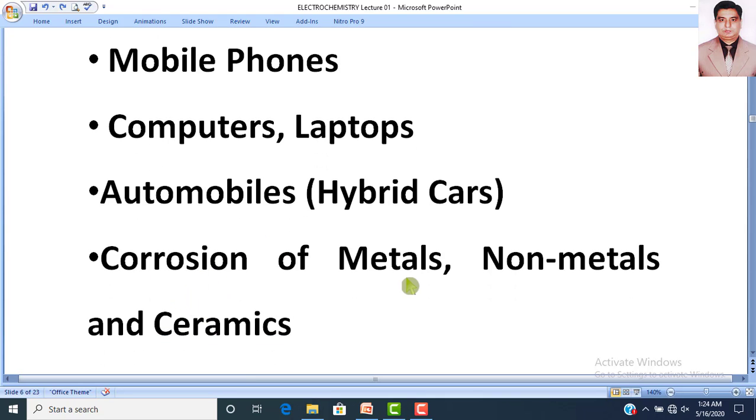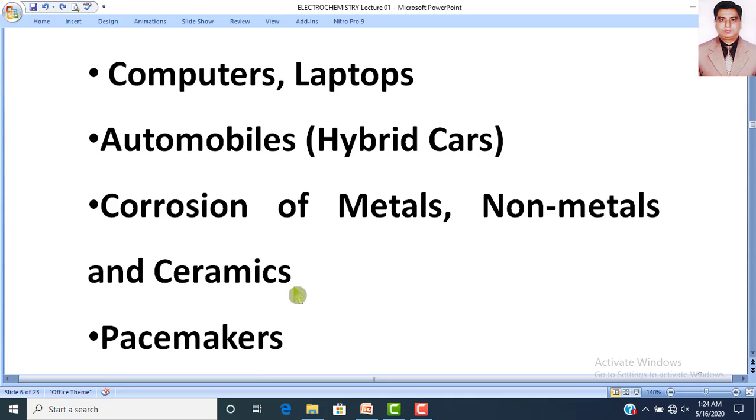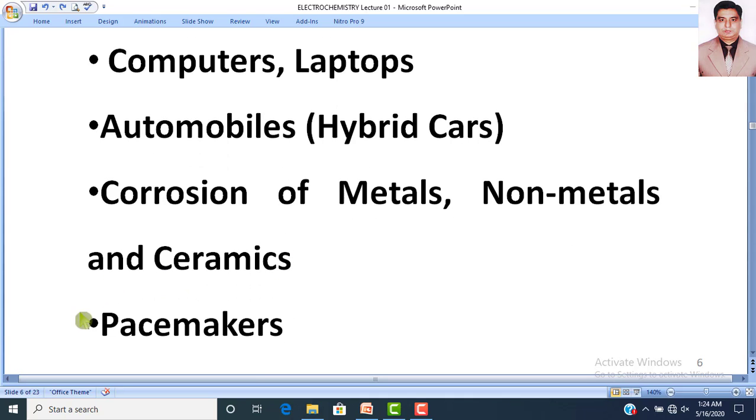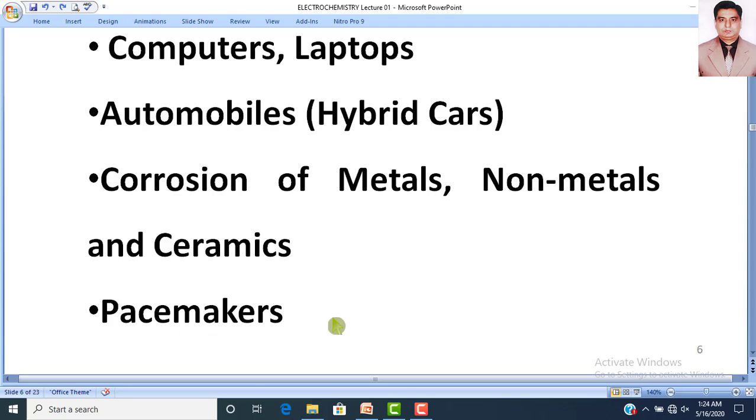Similarly, corrosion of metal, non-metal and ceramics is also based upon the basic concepts of electrochemistry. Pacemakers. You know pacemakers? Dear students, a pacemaker is a device built in our heart and it controls the rhythm of our heart.